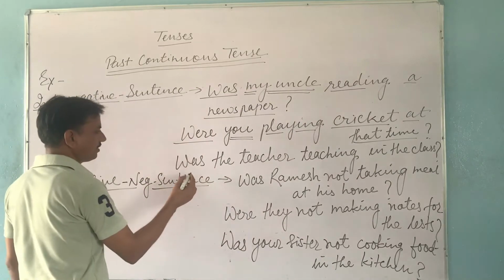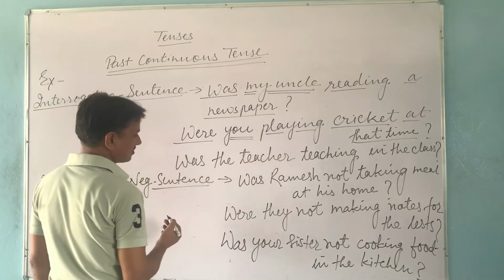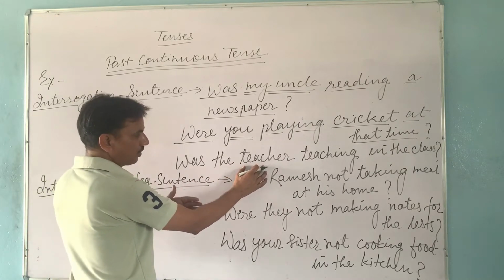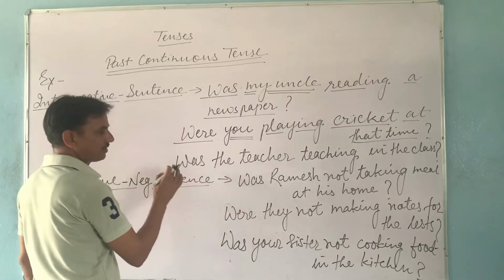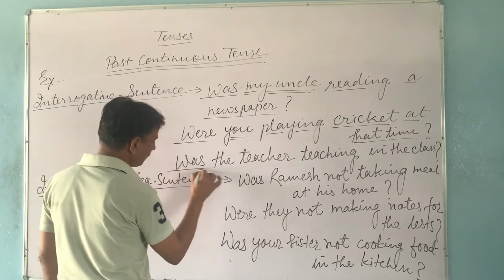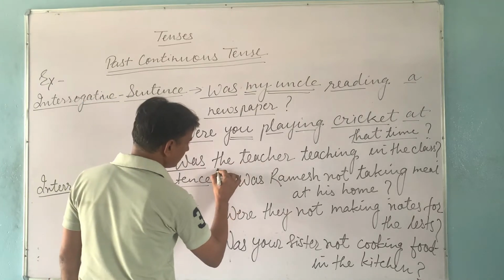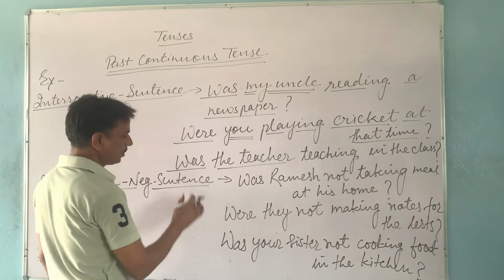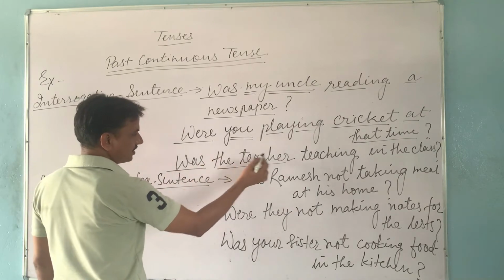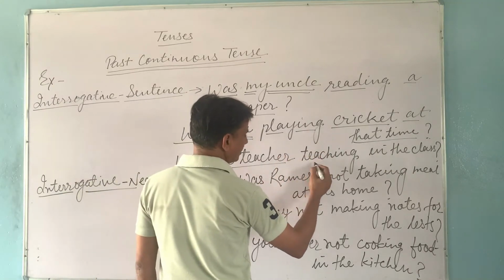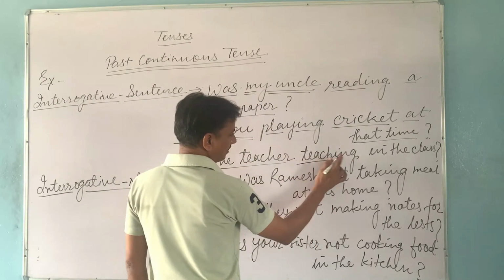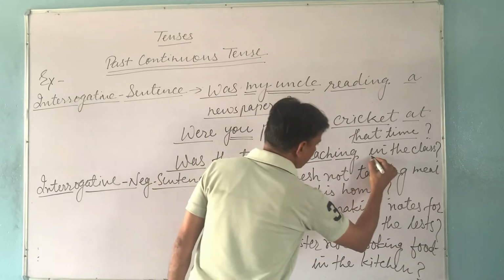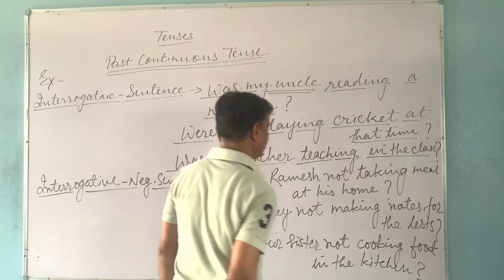We come to the next example. Was the teacher teaching in the class? In this sentence, it is being asked whether the action of teaching was going on or not. So this is interrogation or question, and starting is done with helping verb was, because our subject is the teacher. The teacher is a noun, singular noun. So we have used here was. Was the teacher, then first form with ing: teach is the main verb, and it is used here with ing, teaching. And in this sentence there is no object. In the class are other words and question mark.